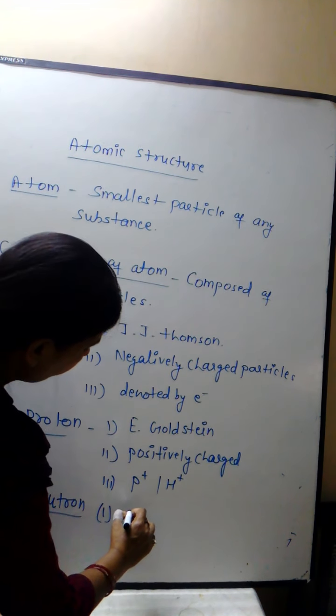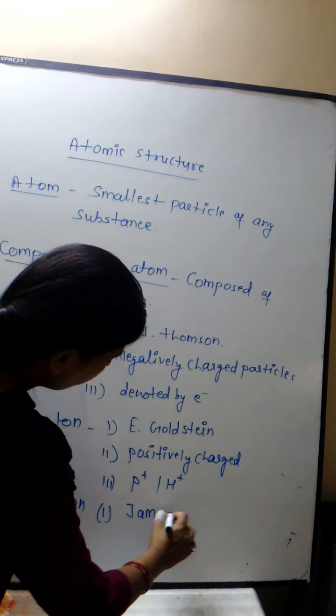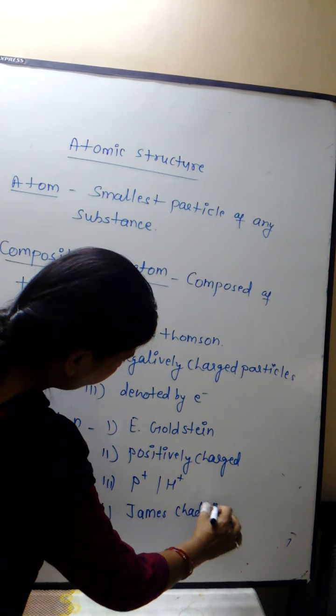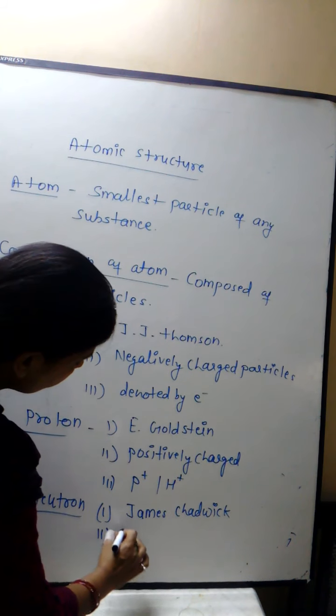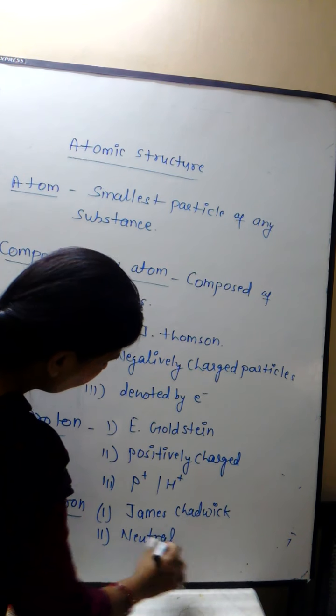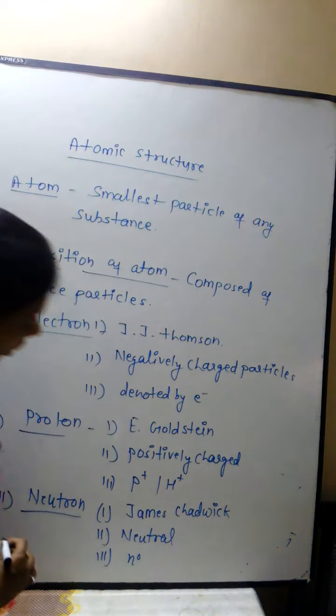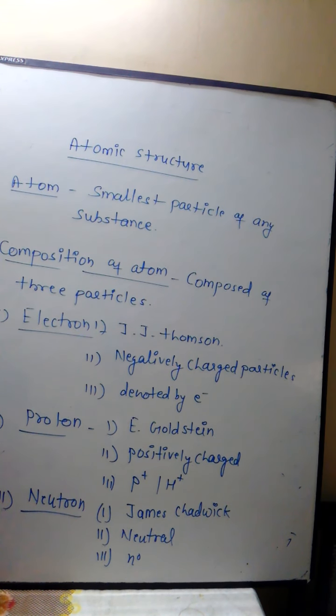Neutron was discovered by scientist James Chadwick. It is a neutral particle having no charge and we denote it by n naught. So the atom is the smallest particle of any substance which has no independent existence. It is composed of mainly three fundamental particles: electron, proton and neutron. Electron is negatively charged, proton is positively charged and neutron is neutral.